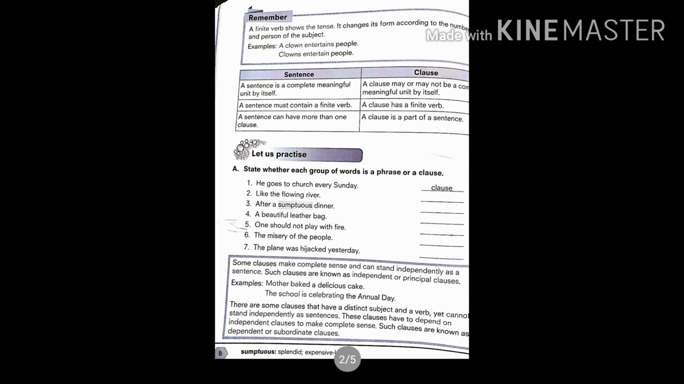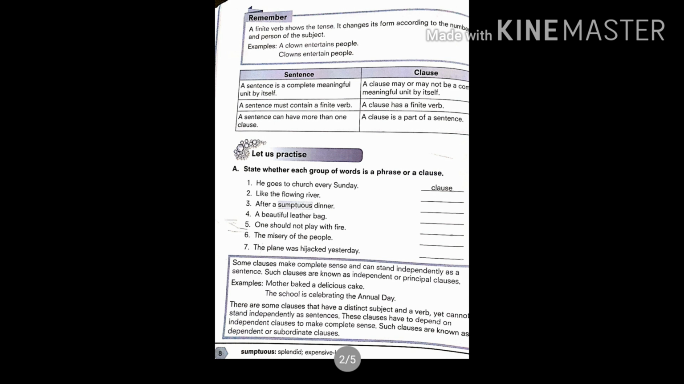A finite verb shows the tense. It changes its form according to the number and the person of the subject. So what is a finite verb? Every sentence needs a finite verb for forming a complete meaning. So here examples are given. A clown entertains people. So here entertains is our finite verb, which can change its form as per the tense. It also tells us which tense the sentence is in. So here entertains means it is present tense, and clowns entertain people. So here it is changing its form, and this type of verb is called a finite verb.